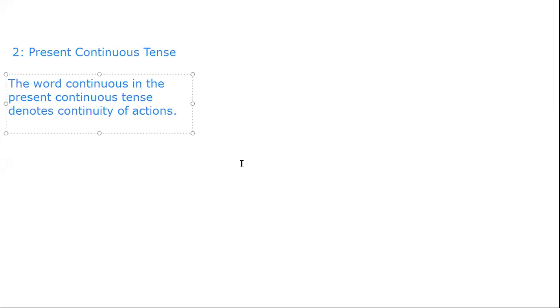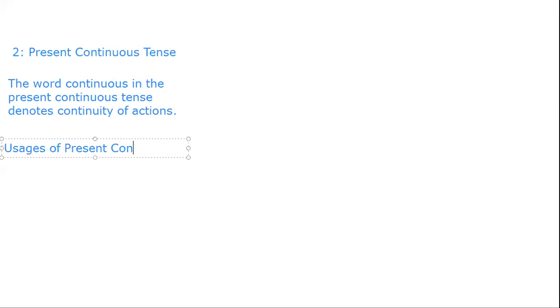Now we have to see the multiple usages of present continuous tense, that how and where do we use present continuous tense, and for what purposes do we use it. Now we have to see the usages of present continuous tense.